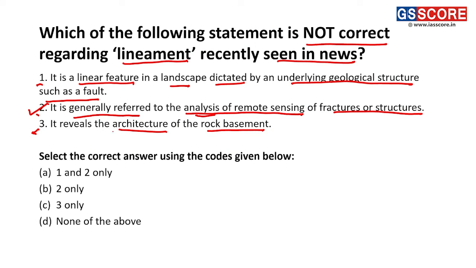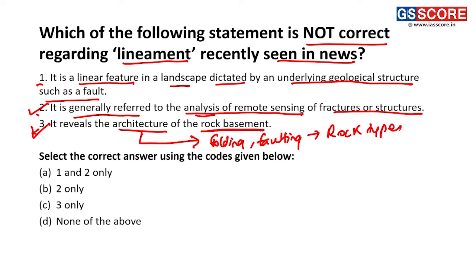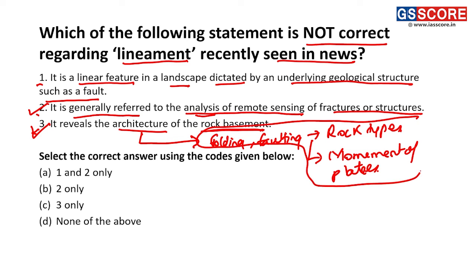Statement 3 is, it reveals the architecture of the rock basement. This is also a correct statement, because architecture can be like folding, faulting, the rock types, the movement of plates, so this can be the information which we can get through this rock basement.